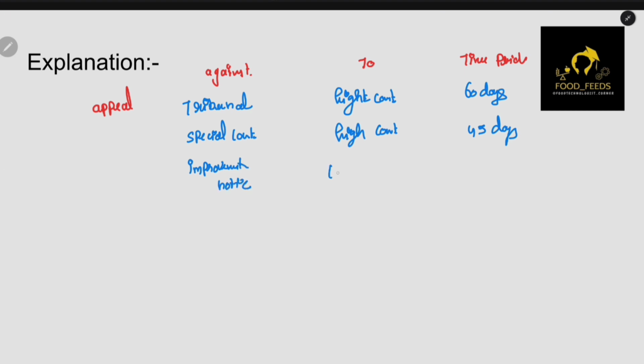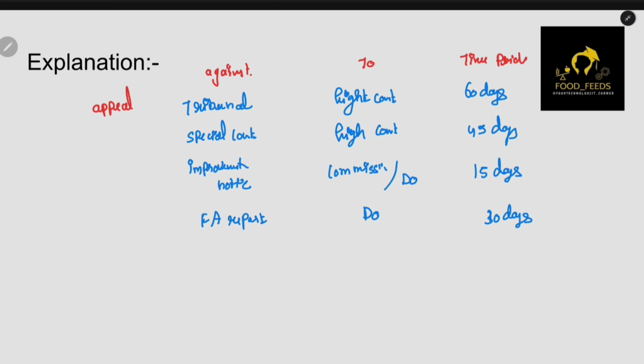To commissioner or DO. Okay, do it within 15 days. And if you want to appeal against the food analyst report to DO, do it within 30 days.